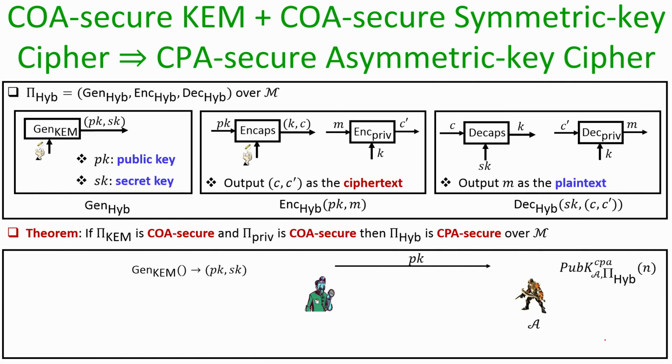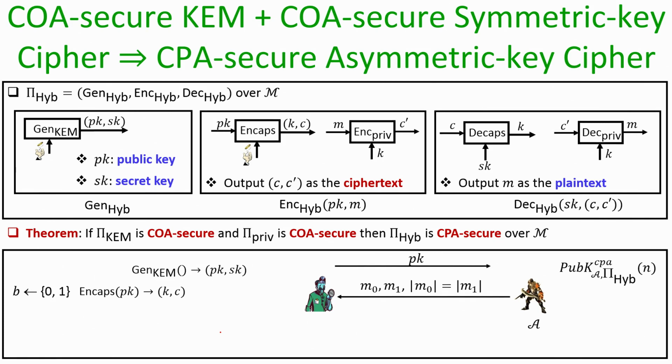Then in the CPA game, or in the COA game to be more specific, remember in the public key world COA and CPA security are the same. So, the rules of the game will be as follows: the challenger will run the key generation algorithm of the encapsulation mechanism and obtain the key pair pk, sk. The public key pk will be given to the adversary, which basically gives the adversary encapsulation oracle service on any input of its choice. The adversary submits a pair of challenge plaintexts M0, M1. One of them is randomly decided for encryption.